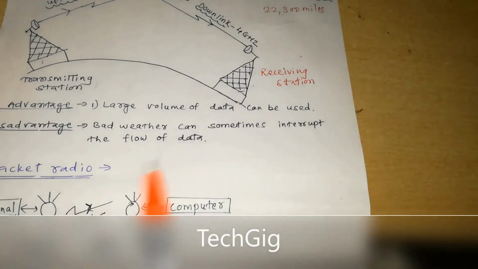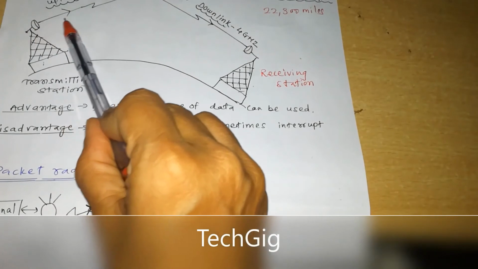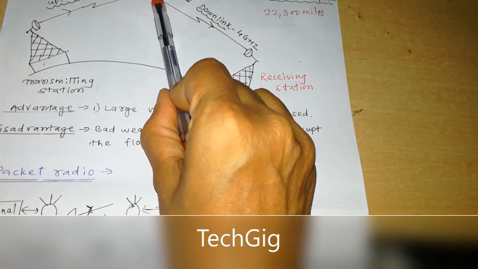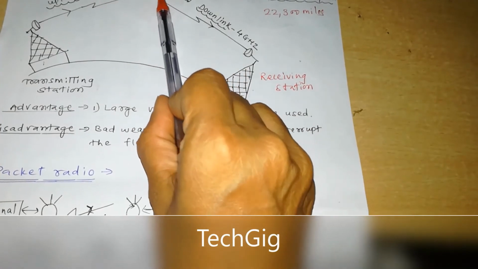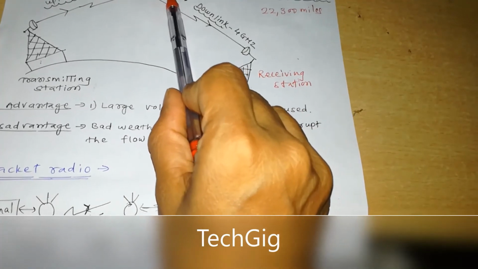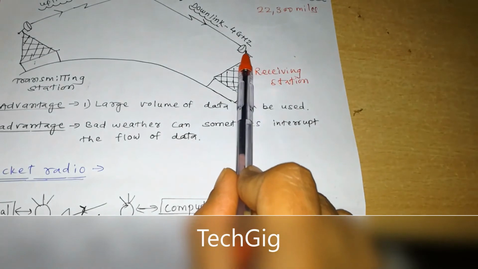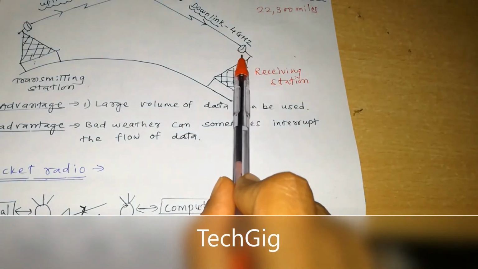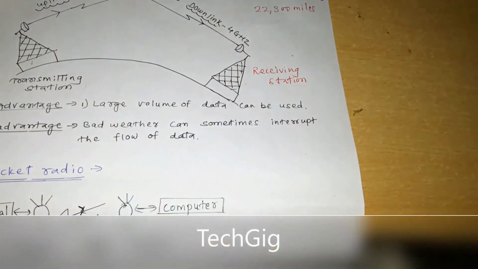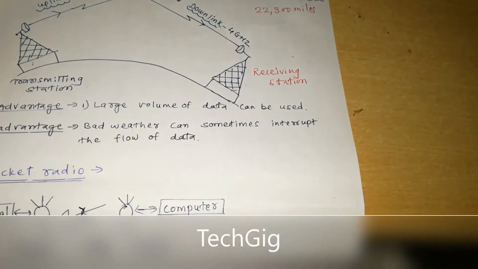In short, an earth station transmits information to the satellite using the uplink frequency, and the satellite receives it, amplifies it, and then transmits the amplified signals by retransmitting on another carrier frequency called downlink. So this is about communication satellite media.